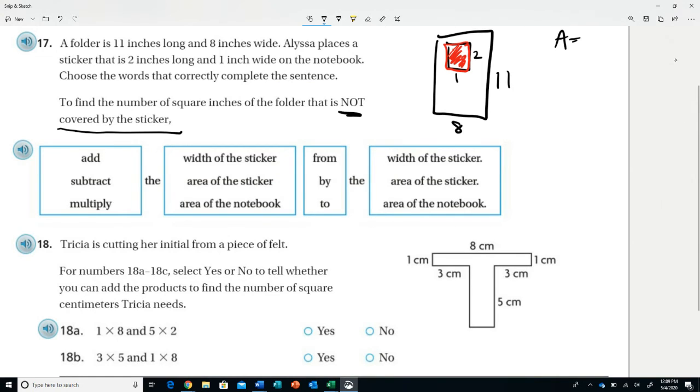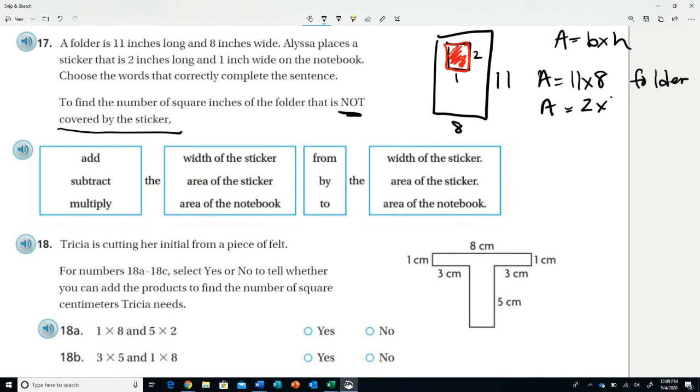So area is base times height of the folder. The first area you need is 11 times 8 for the folder. The second area you need is 2 times 1 for the sticker. And then you're going to subtract. So this question is not asking for the actual numbers. It's asking for how do you solve it.